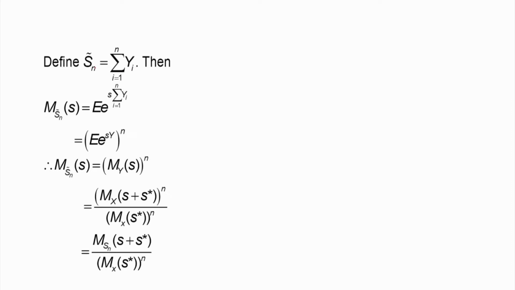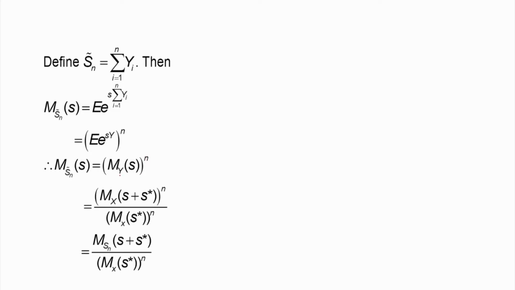Now let us see what happens to the sum of this Yi sequence. Let us call Sn tilde the summation of Yi, i going from 1 to n. The MGF of Sn tilde will be given by this, and this is nothing but My of s to the power n because of the IID property.